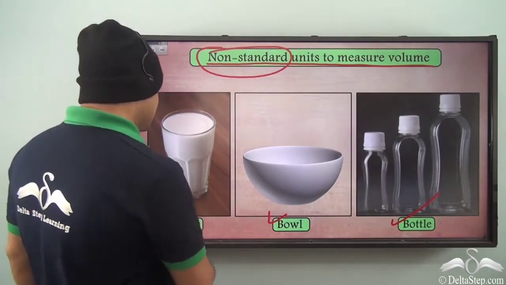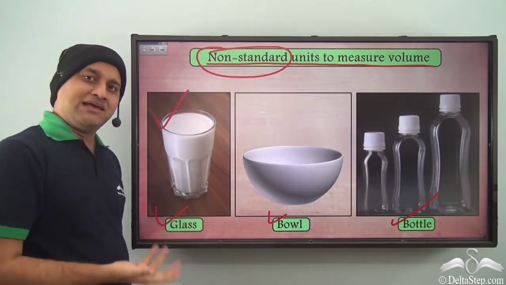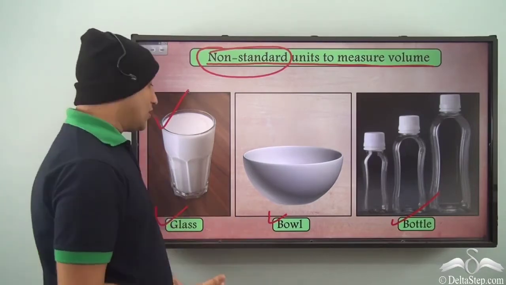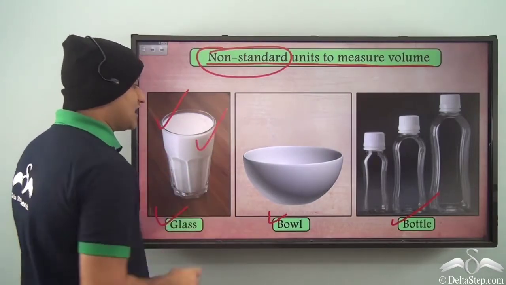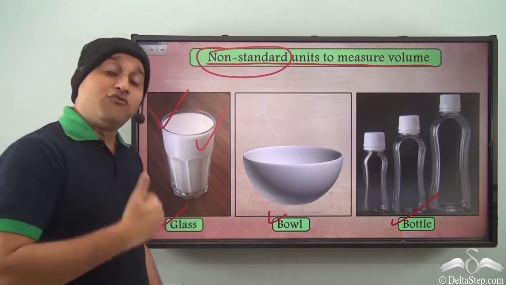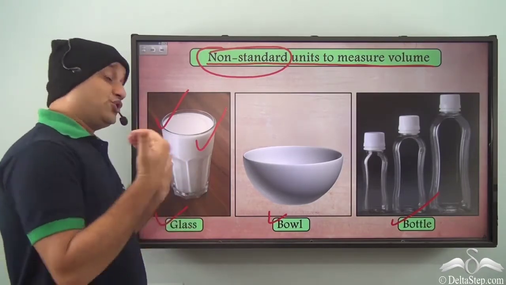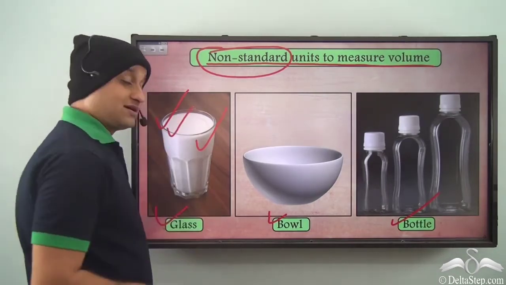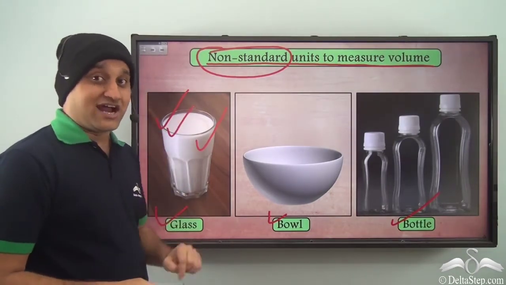Because this is a glass in which one family measures milk for their requirement. But at your house, you may have a different size of glass, that is, a different volume of glass. So your glass may hold a different volume of liquid compared to this glass. As a result, it is not standard.